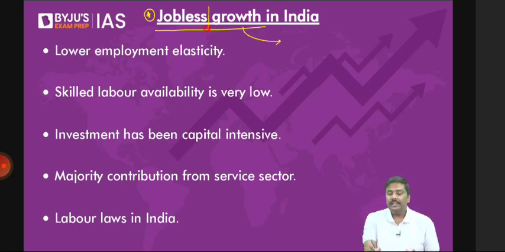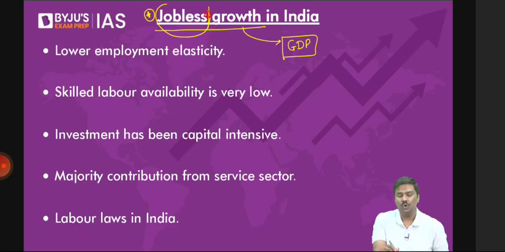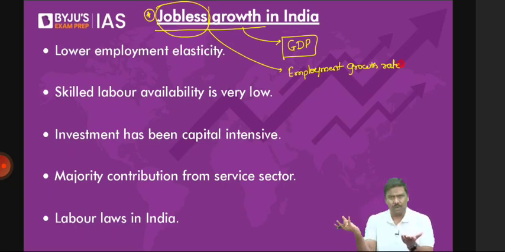Jobless growth means the country or the economy is experiencing GDP growth rates, but the jobs generated are much, much slower. The employment growth rate is very, very slow. Sir, what do you mean by employment growth rate? Simple idea: from one year to the next, how many jobs are getting generated? Just like GDP growth rate.